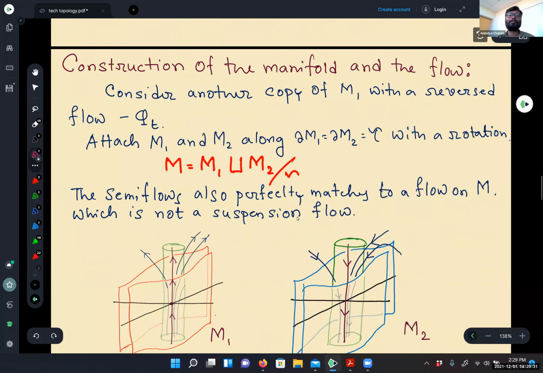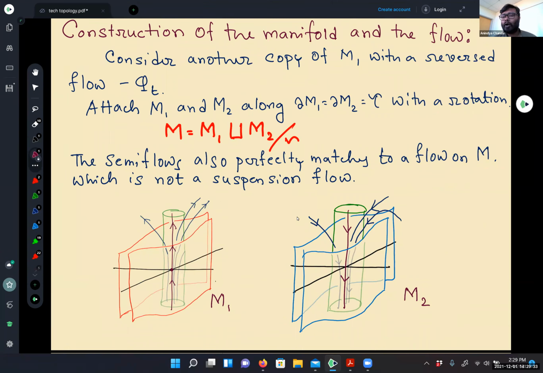Now we take another copy of the same manifold, but equip it with the reverse flow. So now the flow lines are going outside of the manifold, intersecting the boundary. So we have two manifolds with boundary, both equipped with a flow. In one manifold, the flow is going out along the boundary, and in the other, the flow is going inside along the boundary. Now we glue these two copies along their boundaries, but not with the identity map.